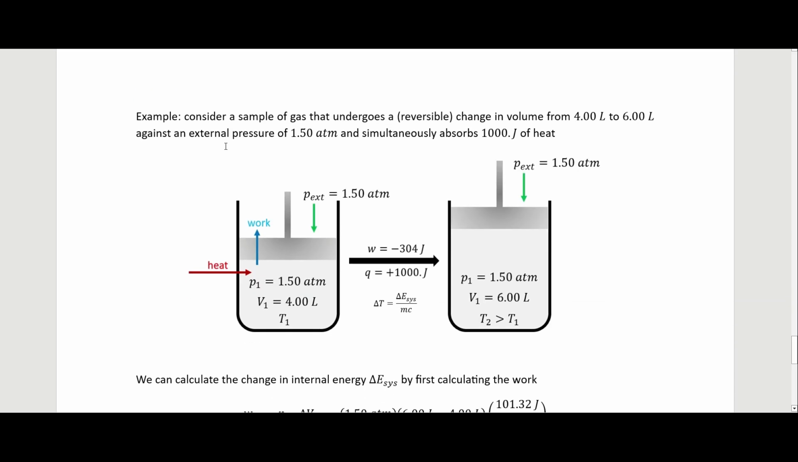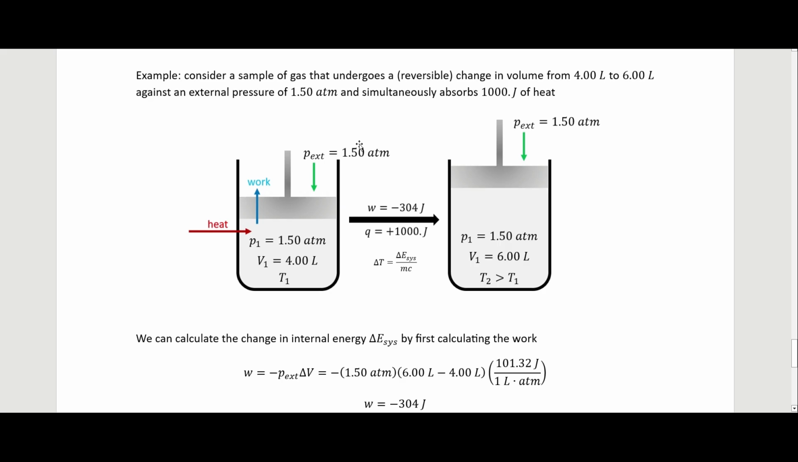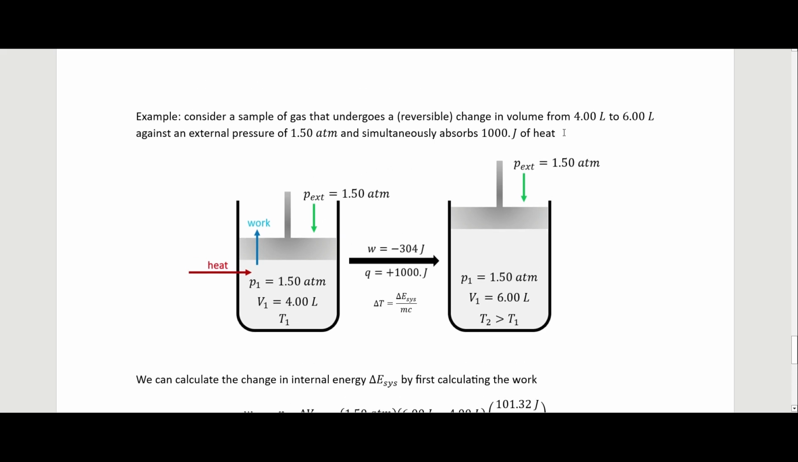As an example, consider a sample of gas that undergoes a reversible change in volume from 4 liters to 6 liters against an external pressure of 1.5 atmospheres and simultaneously absorbs 1,000 joules of heat. So that's what this looks like here. We have heat coming in, we have work going out, we have a pressure at time T1 of 1.5 atmospheres and a volume of 4 liters. Then we have some temperature T1.